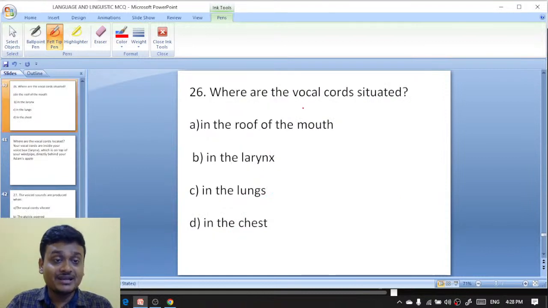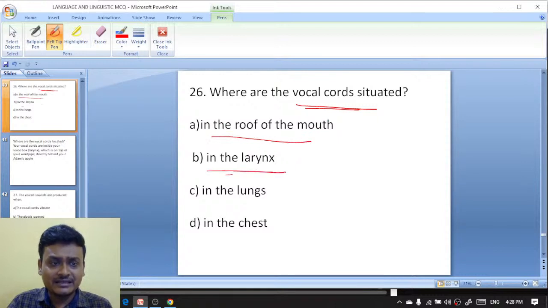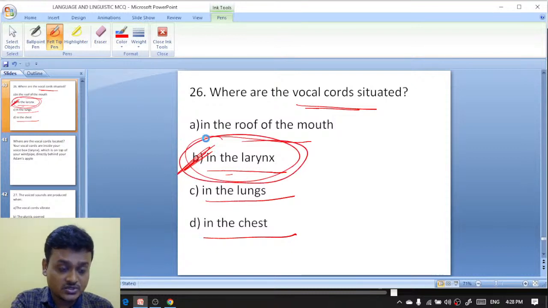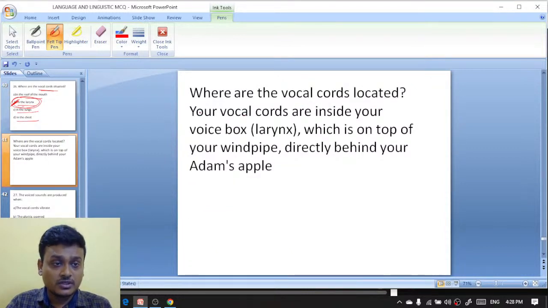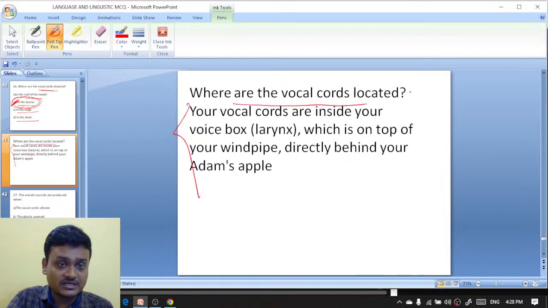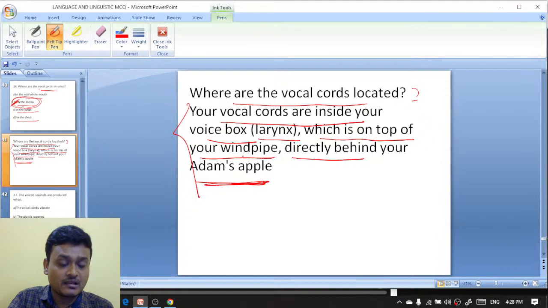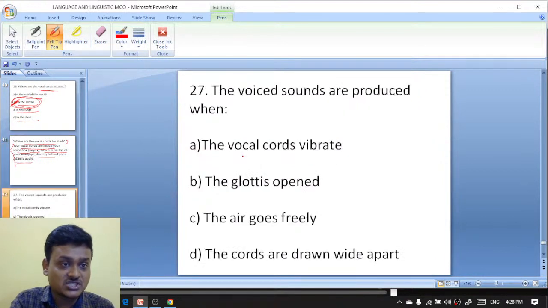Next question. Where are the vocal cords situated? कहाँ पे है vocal cord? In the roof of the mouth, in the larynx, in the lungs, or in the chest. The vocal cord is situated in the larynx. Here is the explanation: the vocal cords are inside our voice box, that is the larynx, which is on top of your windpipe, directly behind your Adam's apple.